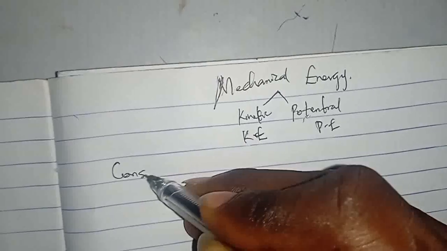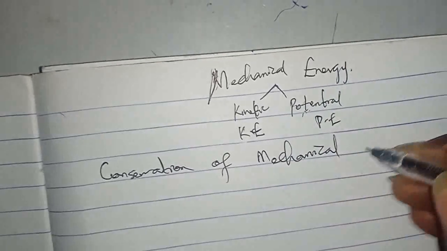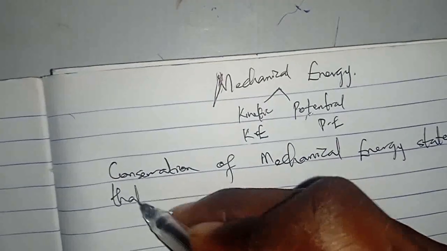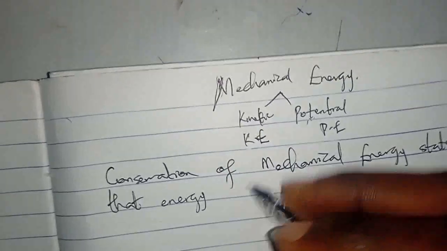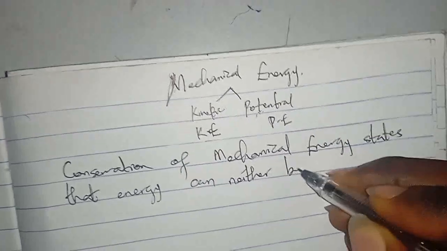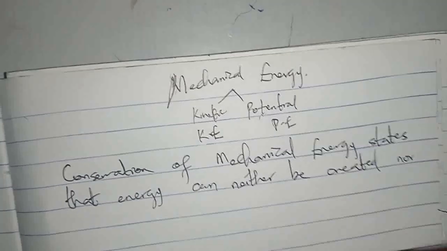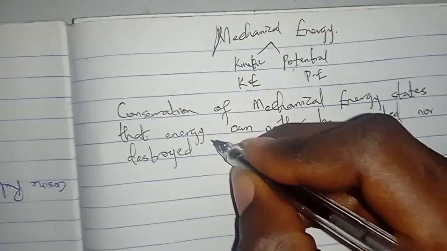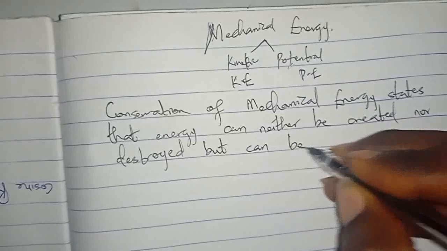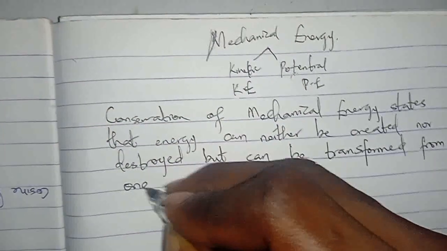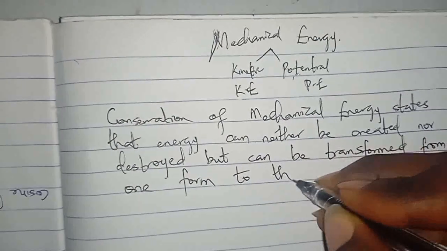The law of conservation of mechanical energy states that energy in a closed system can neither be created nor destroyed, but can be transferred or transformed from one form to the other.